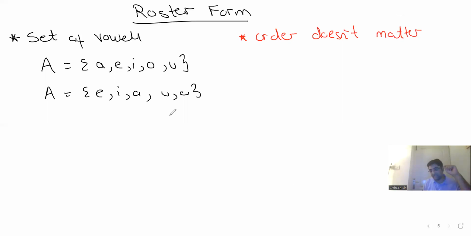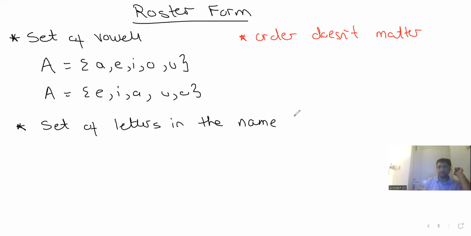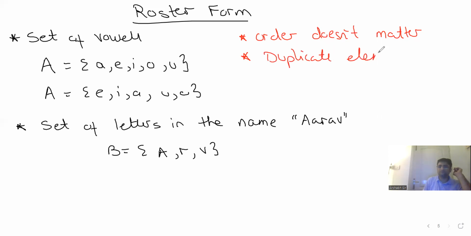The second thing is, guys, when we're writing a set in roster form, duplicates are not allowed. So let's say I talk about RF. My question is set of letters in the name RF. Okay? So if I want to make a set of this, what will I say? It is A, R, and B. Is this clear? So the second point to be noted is duplicate elements are not allowed. So be extremely careful, guys.